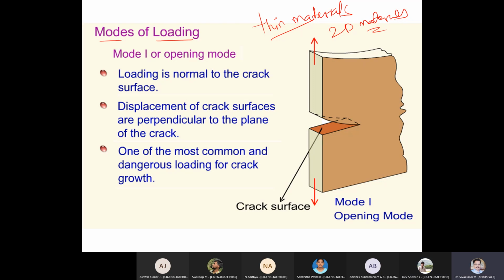Did anybody experience a similar thing or differently? Yes, sir. If you tear in the proper direction, it was sharp, sir. And if you are tearing it in the other direction, it was zigzag, sir. Yes, correct. So I think most of you experienced it. Any experience should have some reasoning, no? Can you share your reasoning? Why is it happening like that? The observation is correct. What is the why?